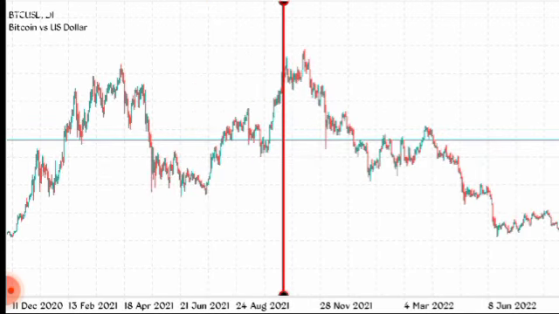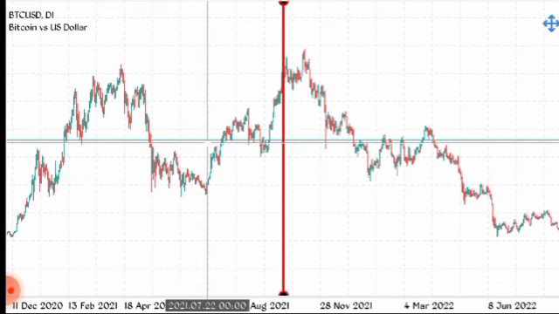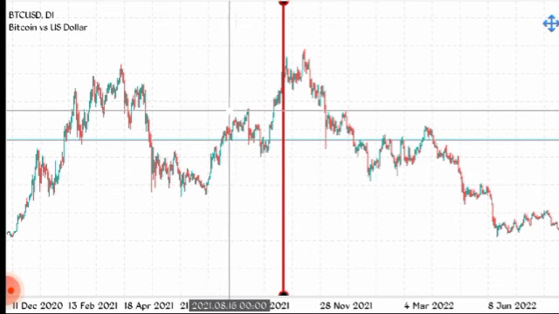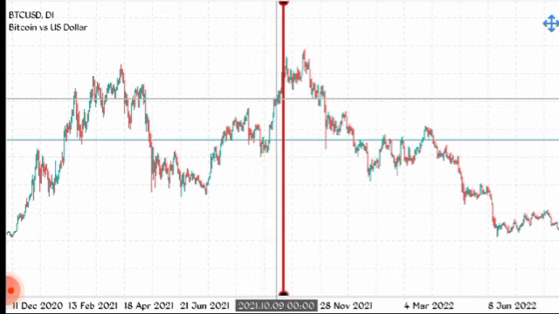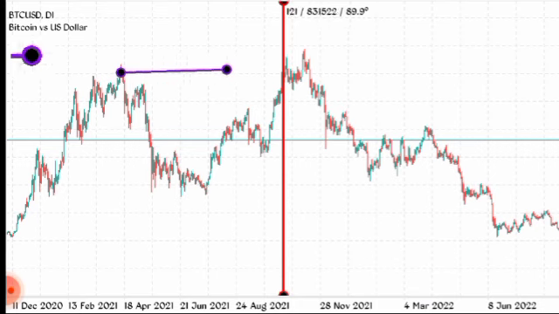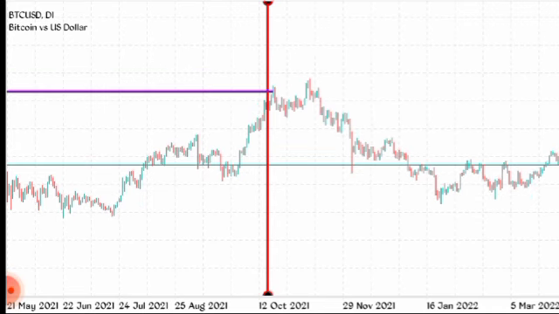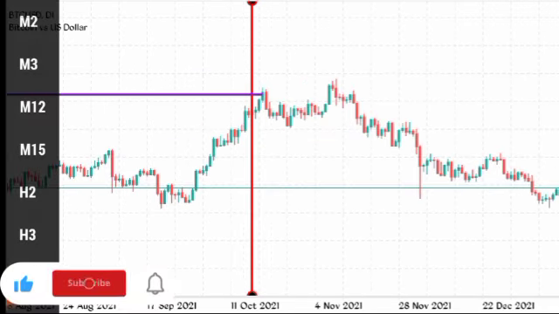So how do you know that the trend is over? It was an uptrend: higher high, higher low, higher high, higher low, like that. It took out this previous high here. So how do you know that the trend is over? That's what we are trying to know here. We are sticking to only this time frame, the daily.